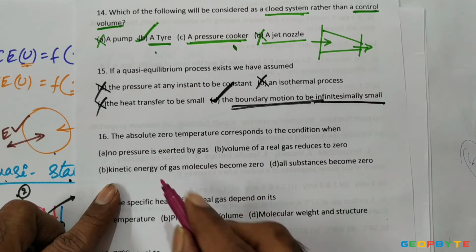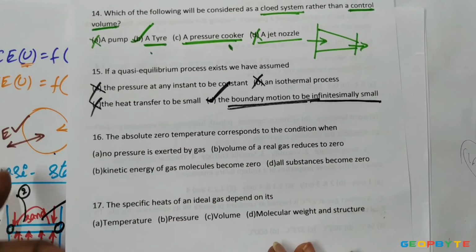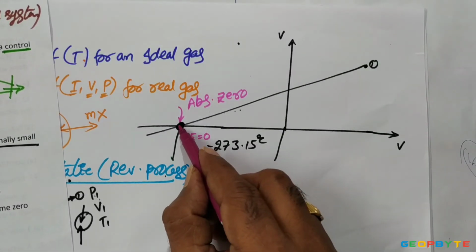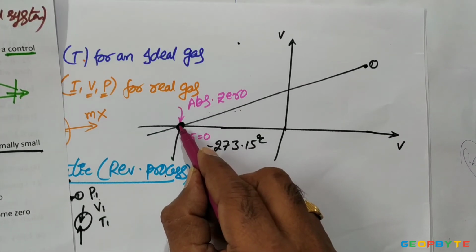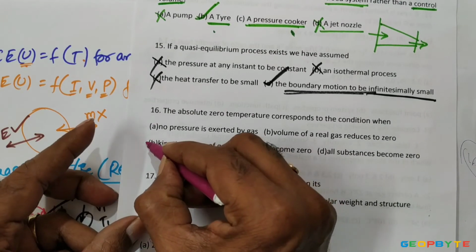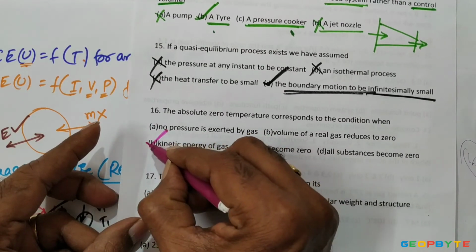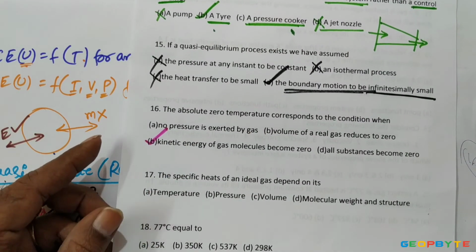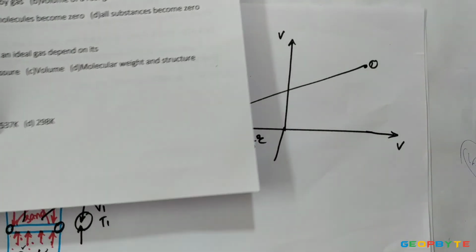Among the given options, absolute zero state means the state at which the molecular motion is zero. There is no motion in the gas particles. It means kinetic energy becomes zero at absolute zero state. That is the correct option.